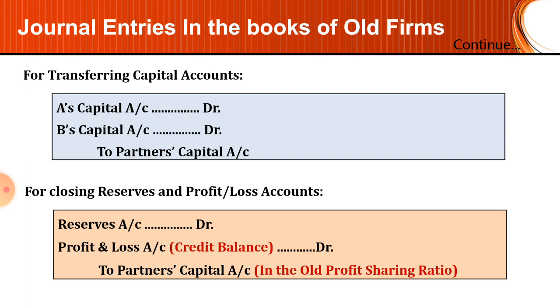In this case, the entry will be passed combinedly as reserves account debit, profit and loss account debit to partners' capital account. We can pass a separate entry for reserve and for profit and loss account. In that case, the entry will be reserves account debit to partners' capital account and profit and loss account debit to partners' capital account.